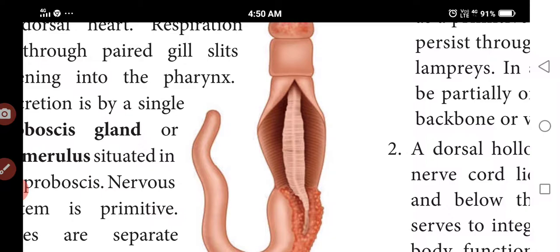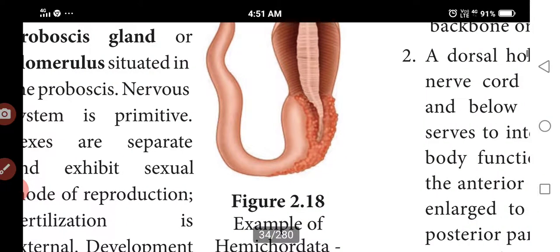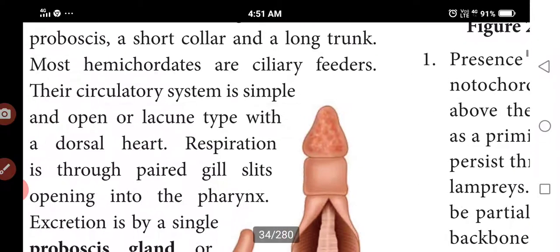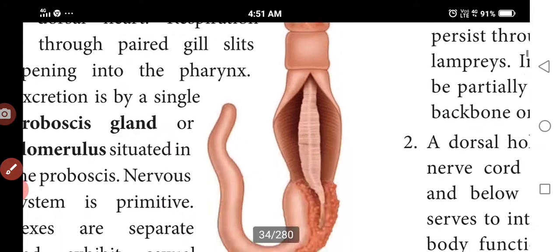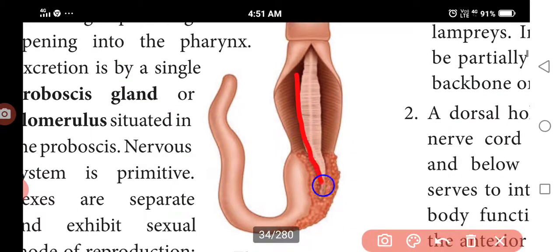They are bilaterally symmetrical, triploblastic, coelomate animals. The body is divided into three regions: anterior proboscis, short collar, and long trunk. Here in the hemichordate there are ciliary feeders.